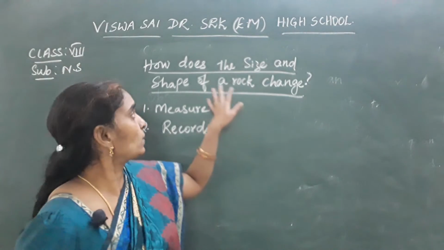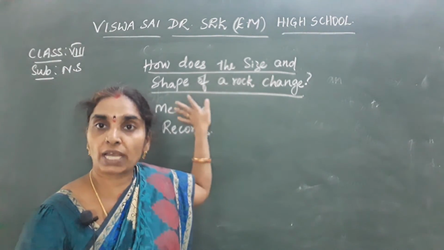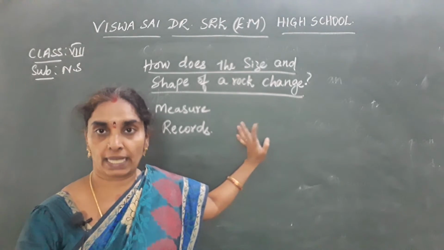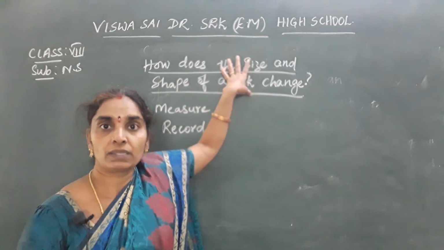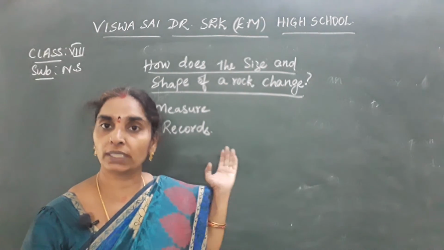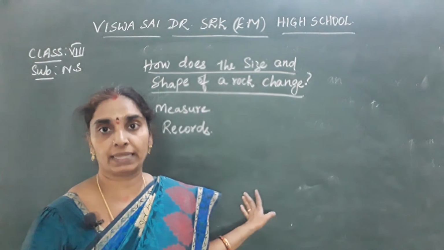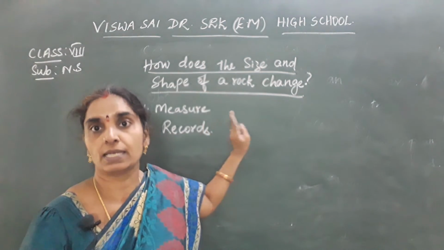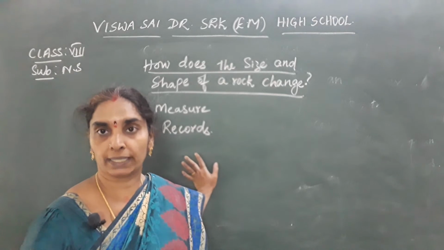So here the next question is, how does the size and shape of the rock change? This is the next question that arises. That is the problem. So what process skill shall we use for the scientific method? In this method, only two process skills are used, that is measurement and recording.